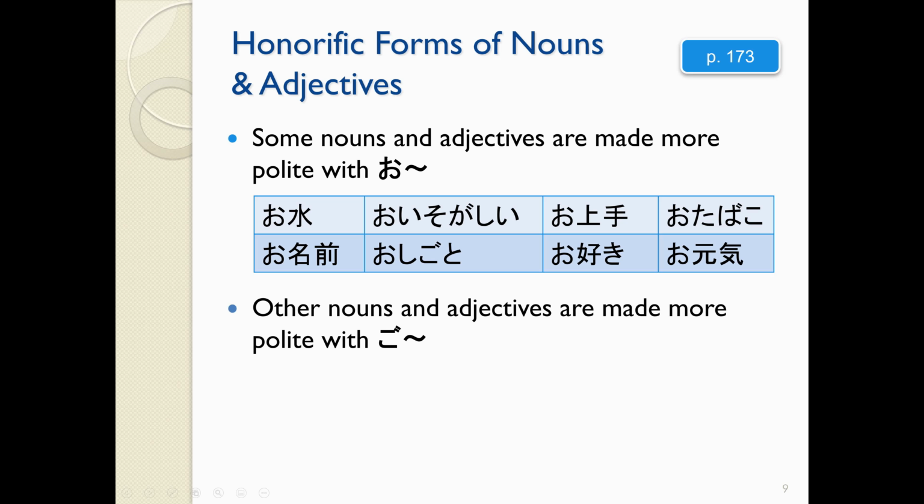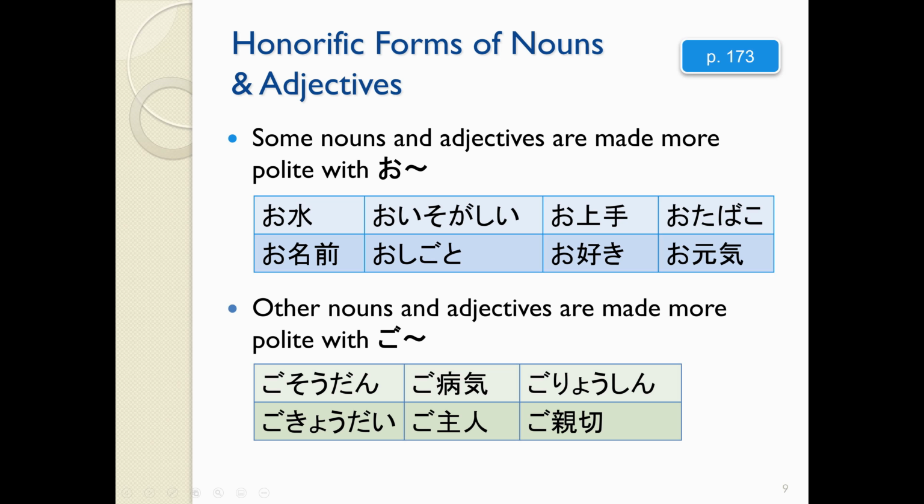There are other nouns and adjectives that I might make more polite by putting a go in front of them. So I say words like ご相談, ご病気, ご両親, ご兄弟, ご主人, ご親切.